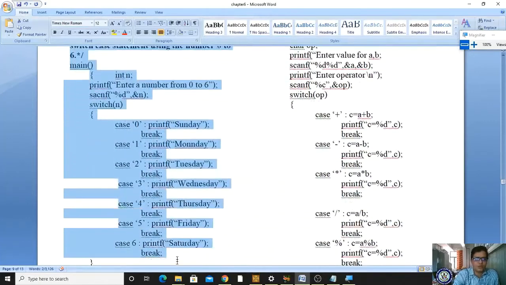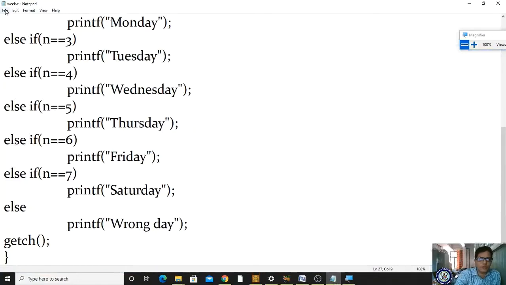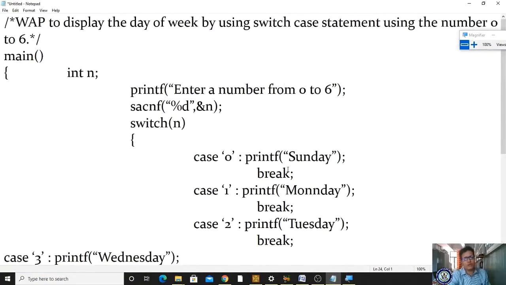Afterwards we have to explain. Okay, I'm copying this program for understanding purpose. I will explain here. Okay, I'm opening my notepad, taking a new file, and testing. Yes, something is wrong. Please understand this concept very carefully.